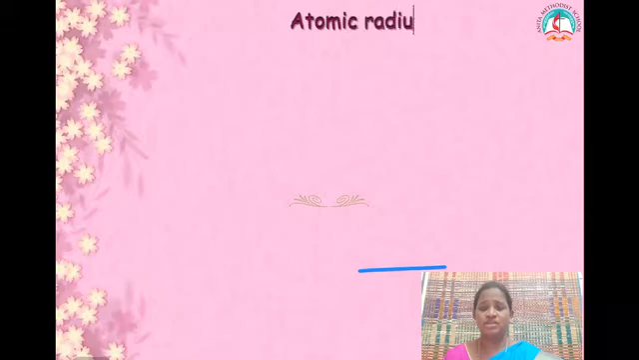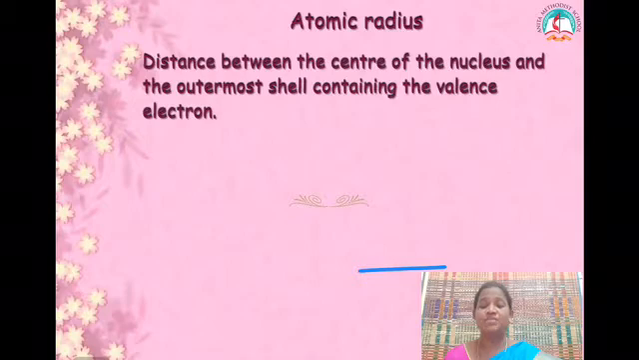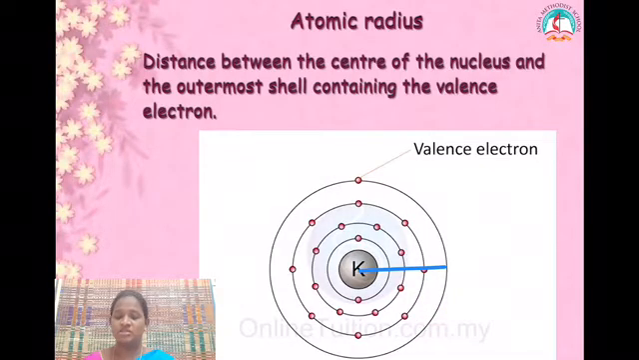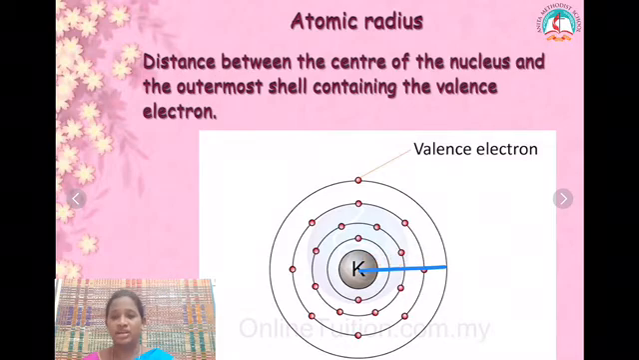What is atomic radius? The distance between the center of the nucleus and the outermost shell containing the valency electron. So I am taking potassium as an example. This is the atom of potassium, and if you see, the nucleus is present in the center. From this point to the outermost shell where the valency electron is present, the distance between the center of the nucleus and the outermost shell where the valency electron is present is called atomic radius.